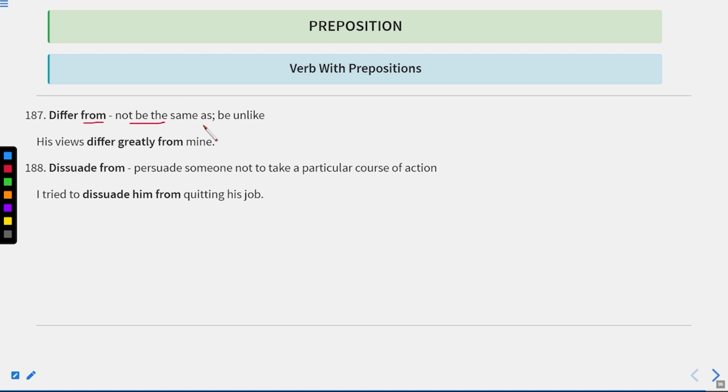Differ from, not be the same as, be unlike. His views differ greatly from mine. It means the views of his and mine are different from each other. Dissuade from means persuade someone not to take a particular course of action. He tried to dissuade him from quitting his job. Okay.